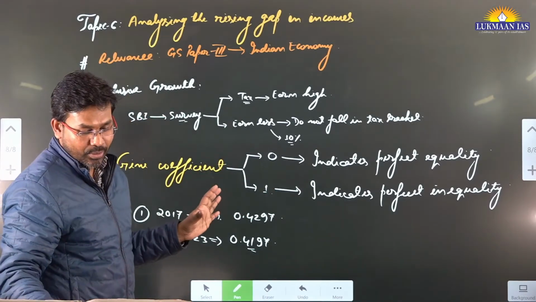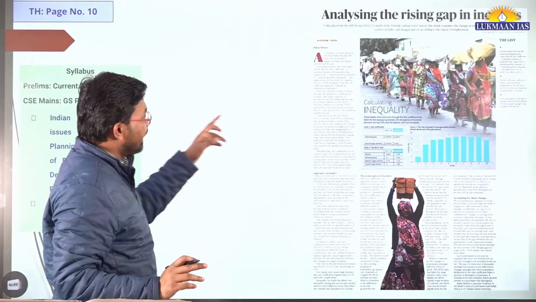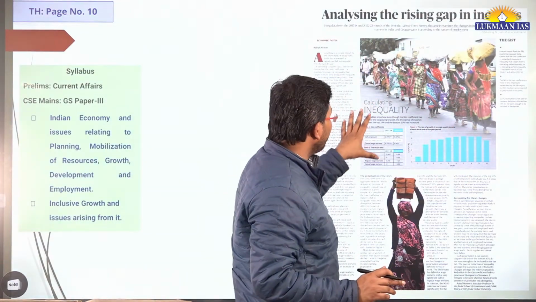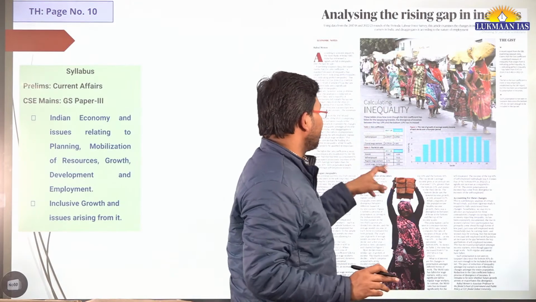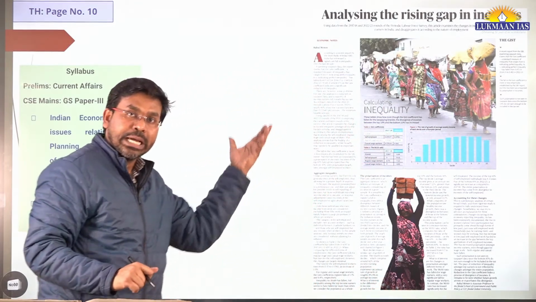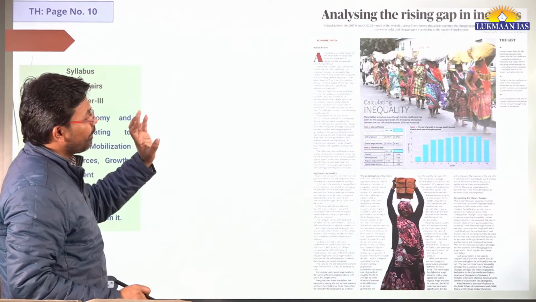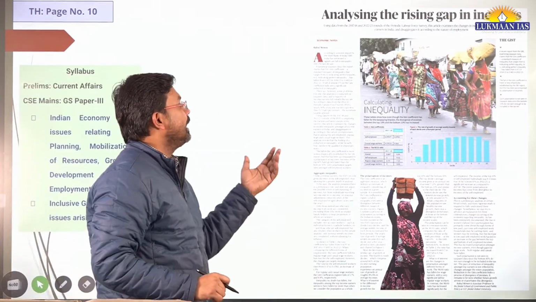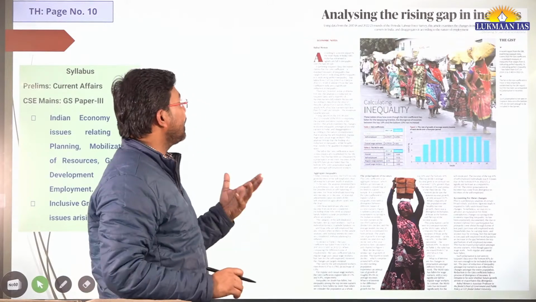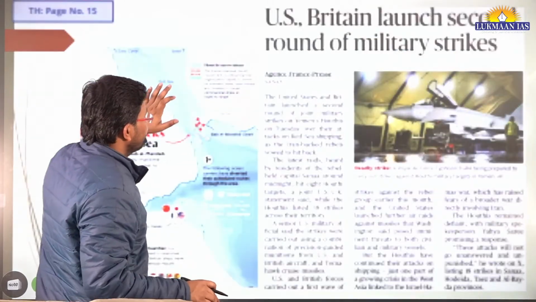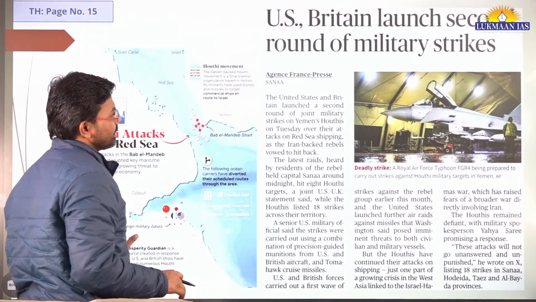In this article they have given other figures also for calculating inequality. What you need to do is understand this particular thing. Go through this graph in your free time, download this PDF from the description and learn this topic. They have given other data also. They have mentioned the periodic labor force survey, the PLFS data, so we will discuss that at a later stage.